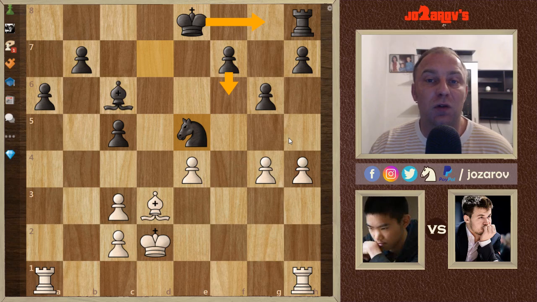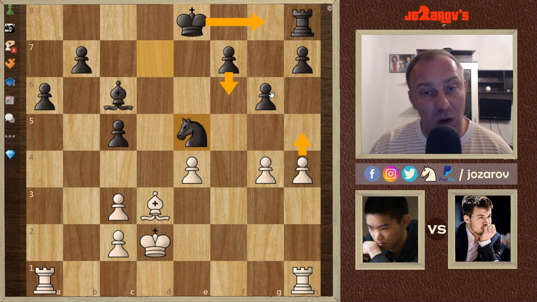flank attack is not so dangerous anymore, because if we have the queens on the board, then of course a flank attack with the queen and the rook battery maybe could cause even some checkmate threats. But now without the queens on the board, it's really a hard position also for White here to play.